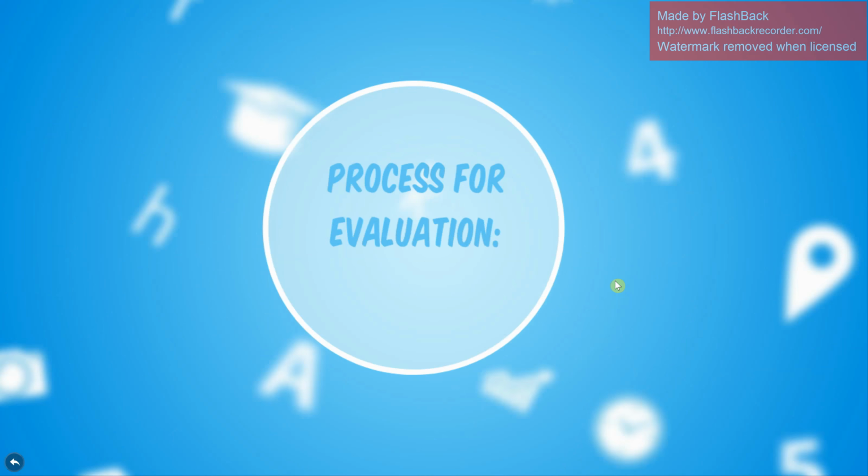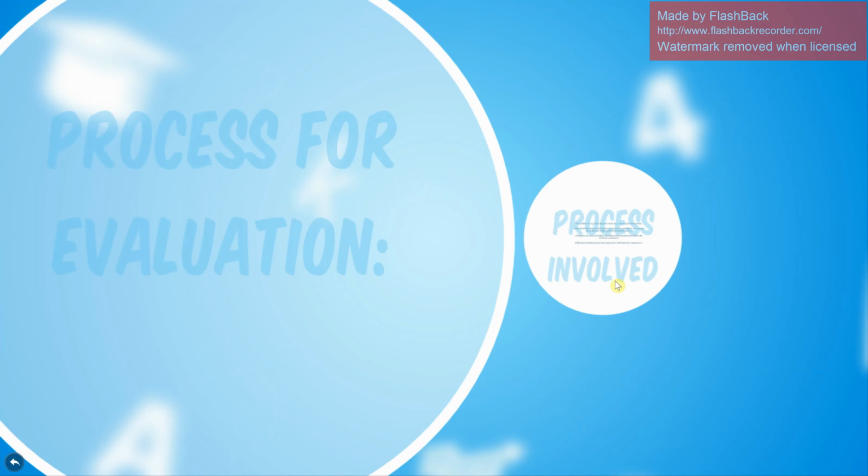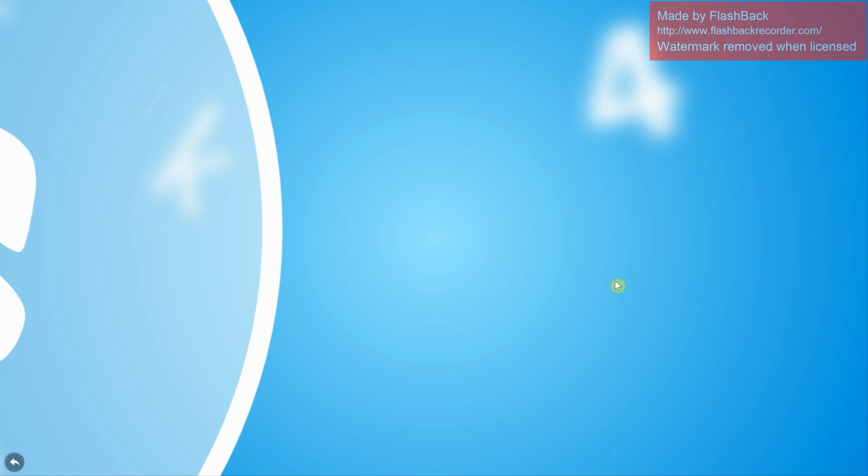So, the process for evaluation. Well, the problem is to predict the price value for a venue as per the location. Using the Airbnb dataset, we will predict prices for the available new venues as per the user rating and current market price. Prediction for price according to facilities and amenities provided in the venue for customers, and multi-class classification for host rating for individual host assessment.